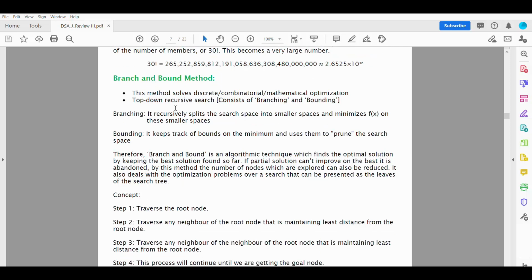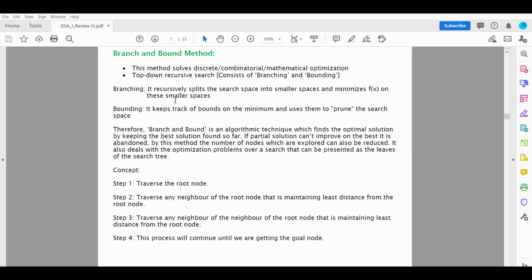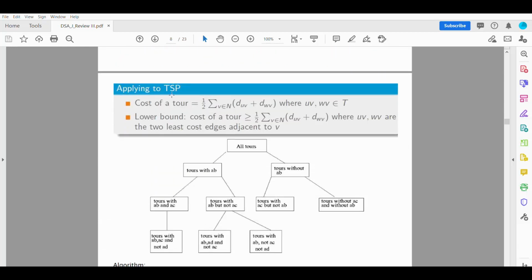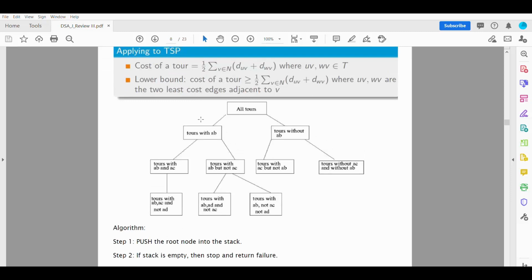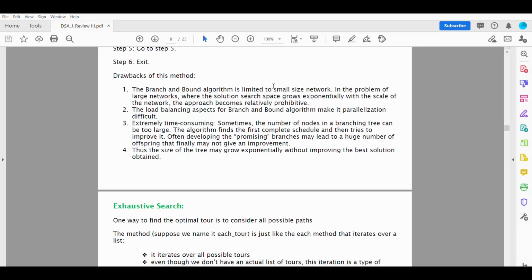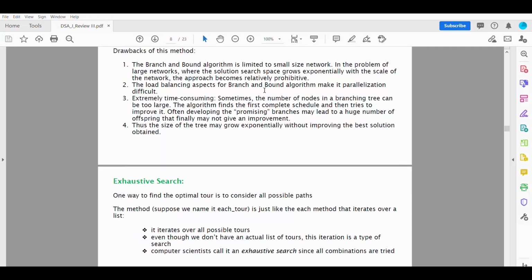Branch and bound method. It is usually used in this kind of mathematical optimization. It causes a combinatorial explosion. It's a top-down recursive search, branching and bounding. The concept is that we traverse the root node, and we apply the TSP here. We break it down into routes with AB and routes without AB, and then again from a part or section of the root, we break it into ones which contain that section and which do not contain it. So tours with AB and AC, tours with AB but not AC, and many other possibilities. The drawback is simply that we are limited to a small size network, and for large networks the search space goes exponential.